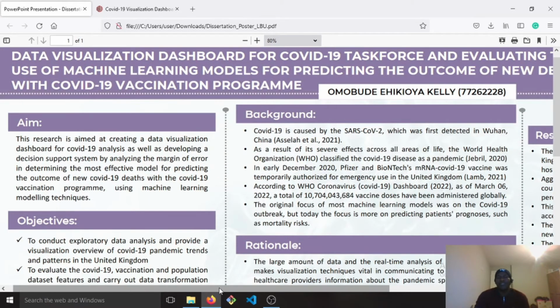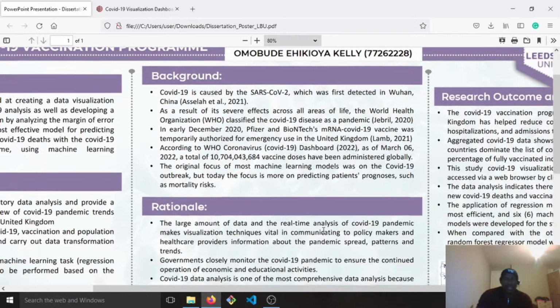Now, just a brief background of where the study is coming from. COVID-19 is caused by SARS coronavirus 2, which was first detected in Wuhan, China. As a result of the adverse effects on our lives, the WHO classified the COVID-19 virus as a pandemic, and in early December, the Pfizer and BioNTech COVID-19 vaccine was approved for use in the UK.